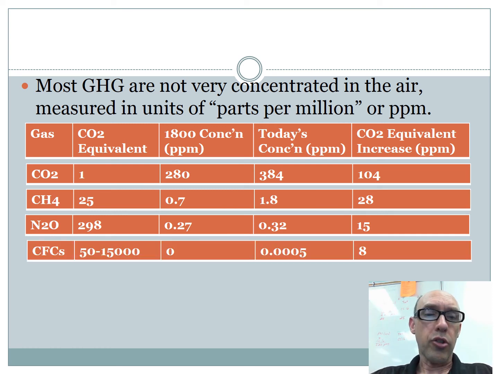The last one in our chart is the CFCs. Because there are a variety of CFC molecules, there's a range of 50 to 15,000. At 1800, its concentration was 0 because we make them all, so naturally occurring CFCs is 0. And today's concentration is really small, but because the values are so high at their effectiveness at trapping heat energy, it actually measures up as an 8 ppm increase.